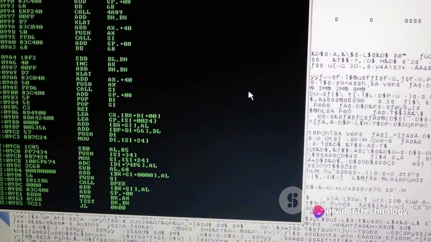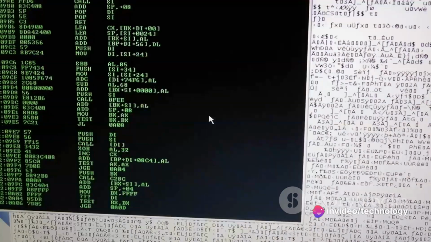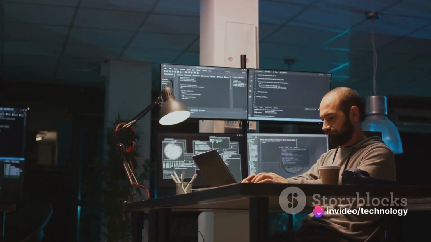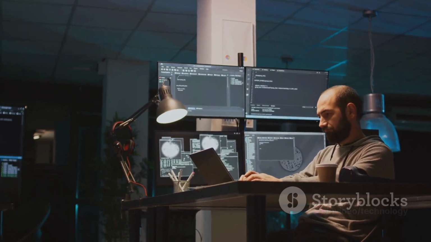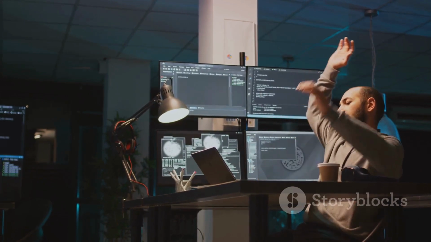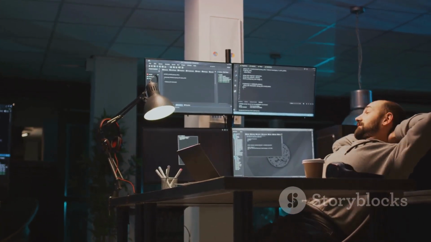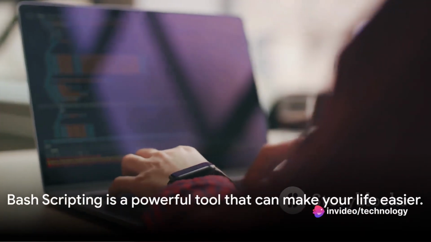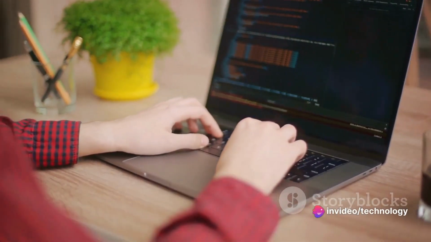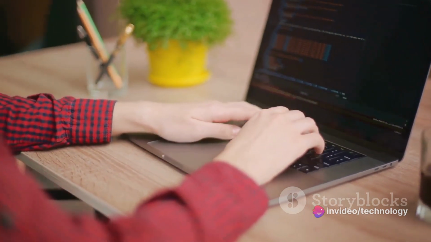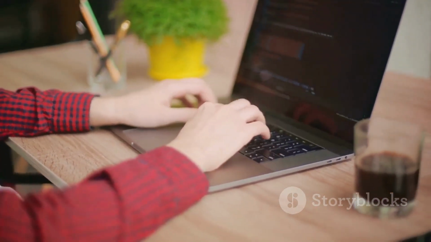Remember, Bash scripting is a skill, and like any skill, it improves with practice. So don't be discouraged if things don't go right the first time or even the 10th time. Keep at it, and before you know it, you'll be writing Bash scripts like a pro. Bash scripting is a powerful tool that can make your life easier. We've navigated through its vast landscape, touching upon its many facets.